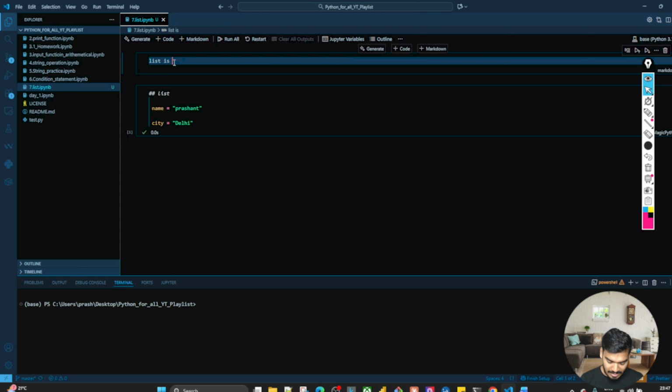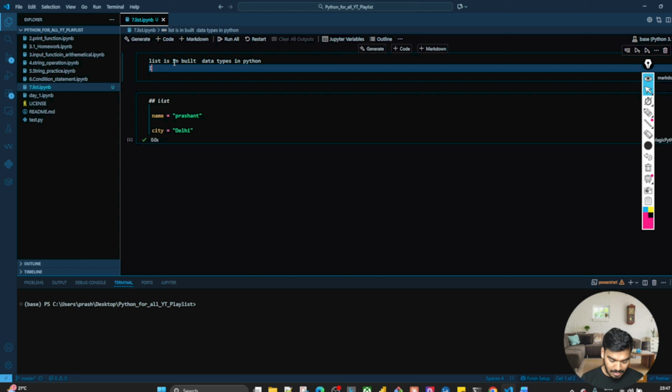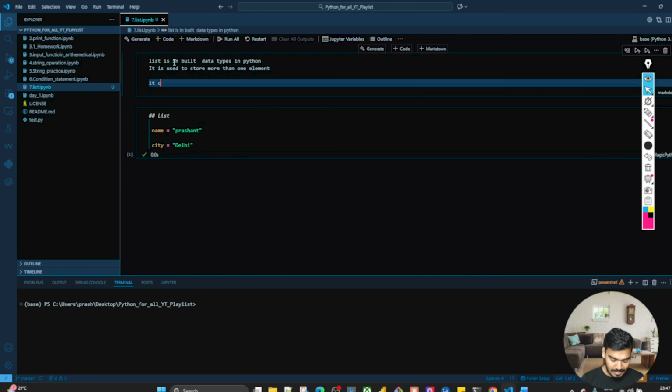List is an inbuilt data type in Python. It is used to store more than one element.